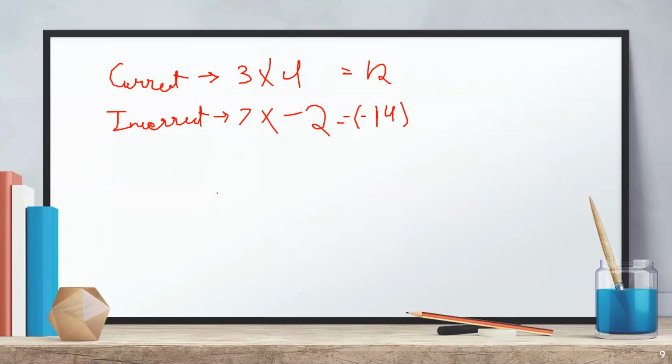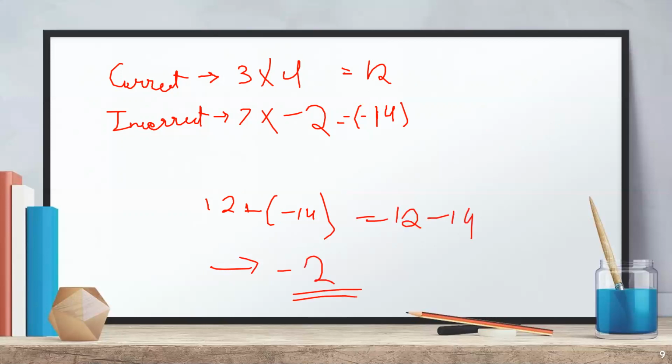But we are given marks for incorrect, so we need to include this mark. So to make the total score we need to add both. So 12 plus minus 14, that is 12 minus 14, which is minus 2. Minus 2 marks he got.